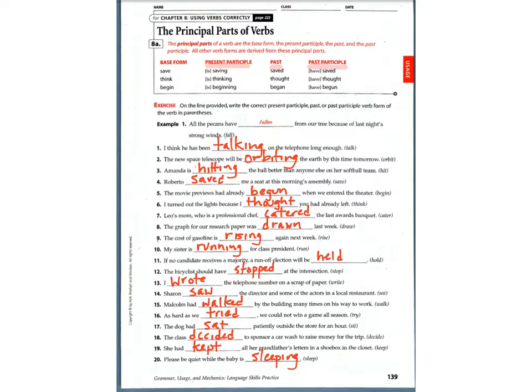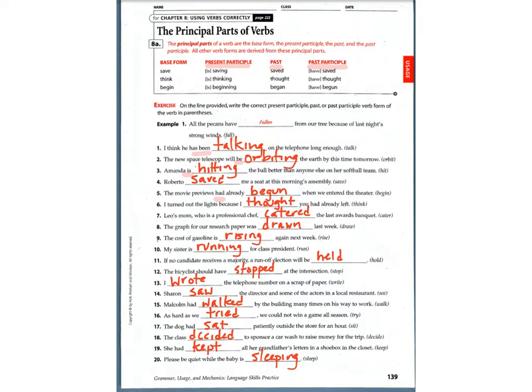So if you look at your answers, number one is going to be a present participle form. Again, we have a helping verb, a form of be. Same thing with two, and with three, we have is. Those are all present participle forms. Four is going to be past. Five, we have a form of have, in this case had, so it's going to be the past participle. Six is just going to be past.